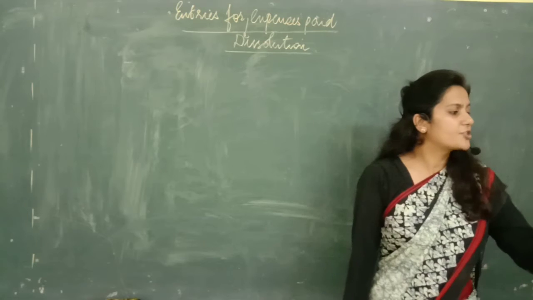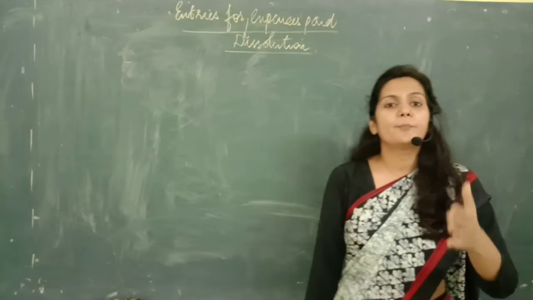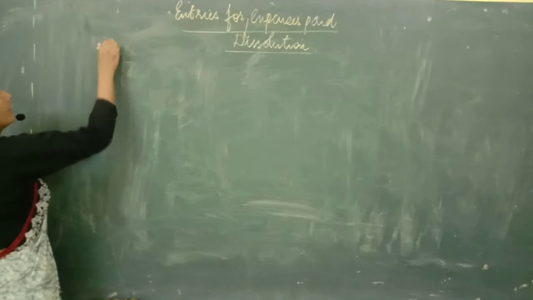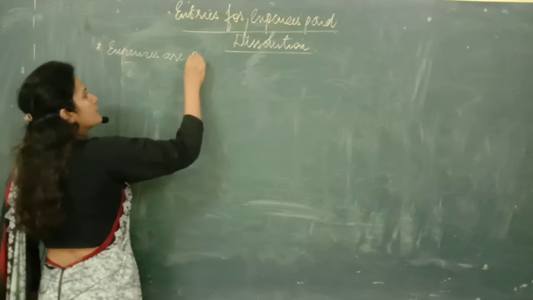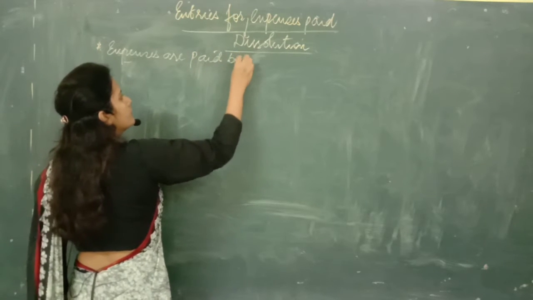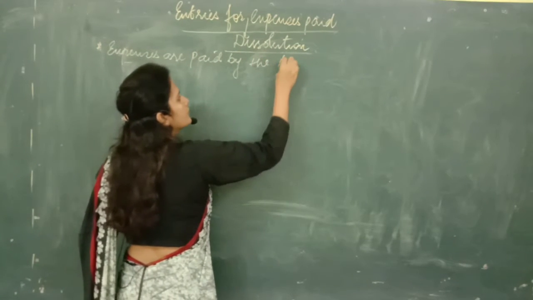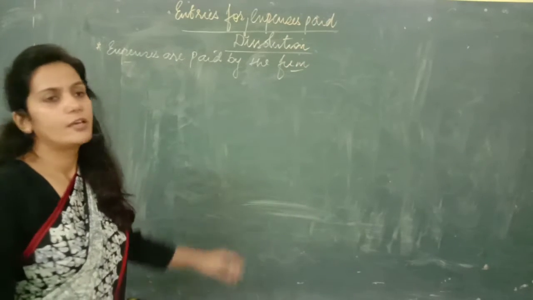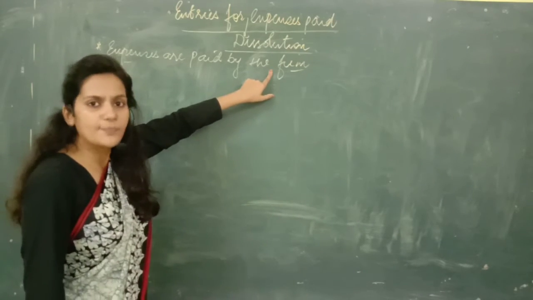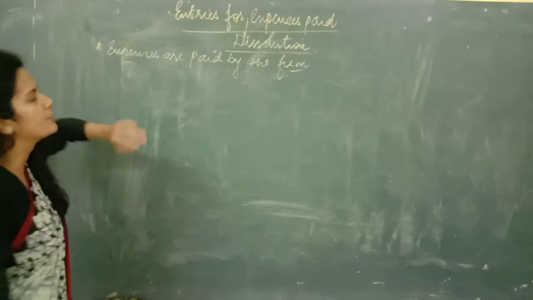The first transaction is when expenses are paid by the firm. Firm means the business entity which you are going to dissolve. When the firm is going to pay the expenses, then entry would be very simple.